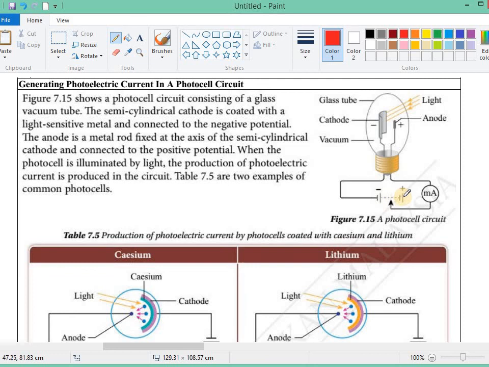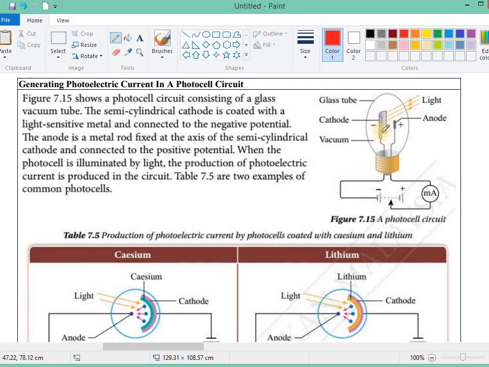Okay, so we look at this circuit. So this circuit already has a power source, and then we can see that this is a photocell. So this photocell can act like a switch, a light-activated switch. So you can see that this terminal, this anode, is connected to the positive, and this cathode is connected to the negative.